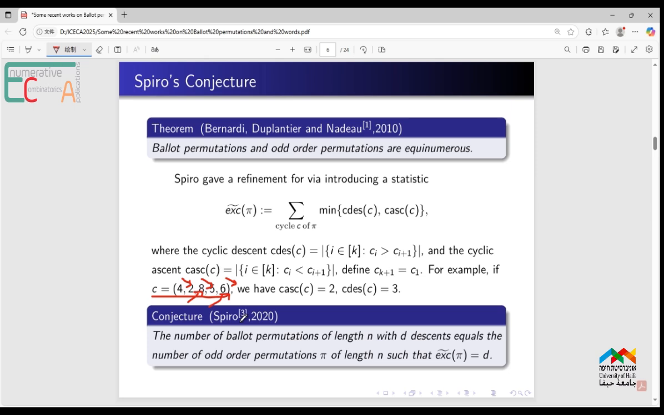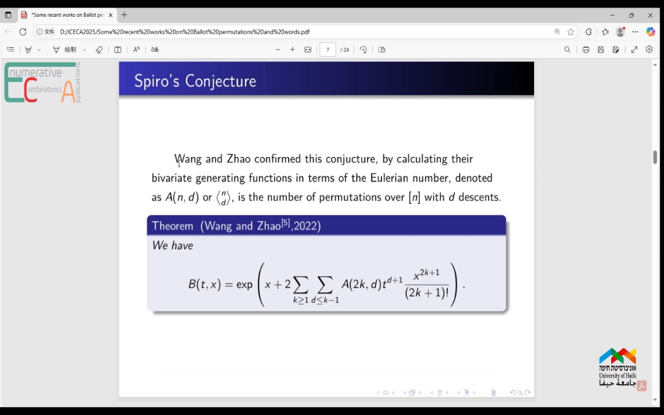Spiro's conjecture is that the number of Ballot permutations of Sn with exactly d descents equals the number of odd-ordered permutations pi in Sn such that the statistic of pi is d. In 2022, Professor David Guoliang Wang and Tongyuan Zhao confirmed this conjecture by calculating their bivariate generating functions in terms of the Eulerian numbers, denoted A(n,d), the number of permutations over 1 to n with d descents. Here is their main result.